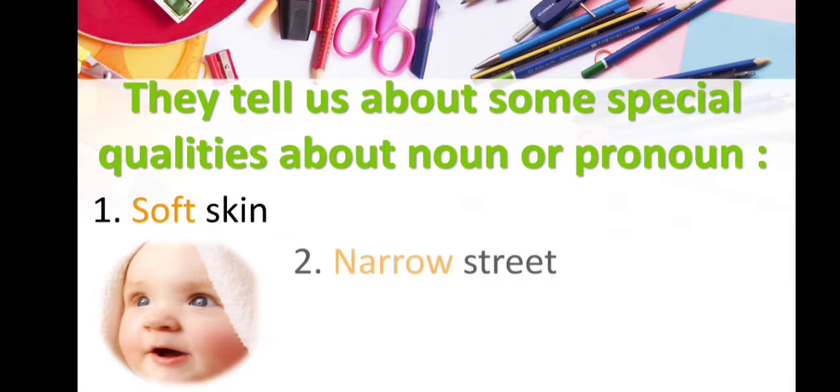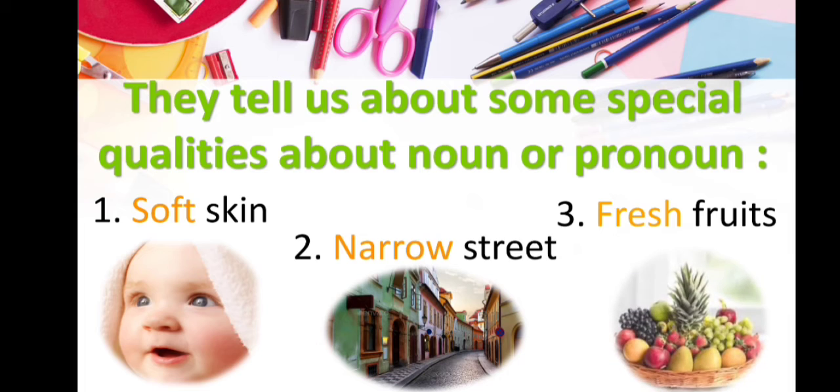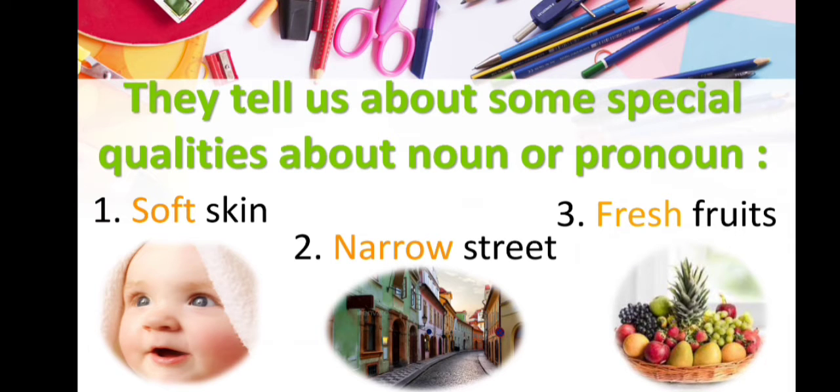The next example is narrow streets. Here you can see the word narrow defines more about the street. That means streets are narrow. Narrow is a quality of the street. So the adjective is narrow here. The next example is fresh fruits. As you can see in the picture, there are so many fruits in a bucket, and they are fresh. That's why here fresh defines the quality of the fruits. So fresh is an adjective. Now I think you all have understood about adjectives. So let's move to the exercise.